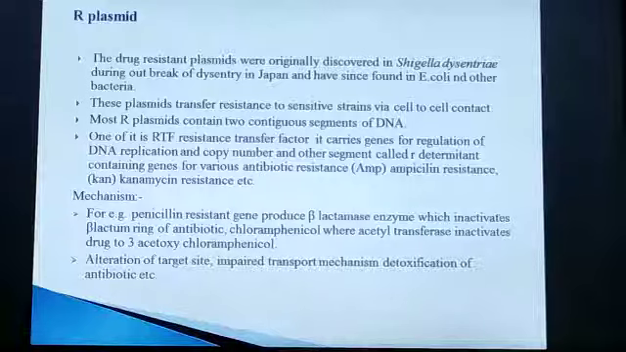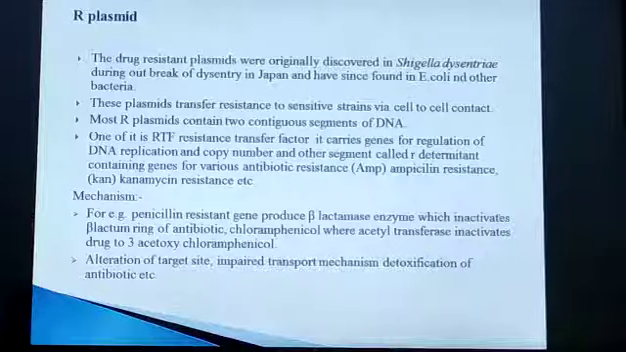Most R plasmids contain two contiguous segments of DNA. One is called the RTF, that is, resistance transfer factor, which carries the genes for the regulation of DNA replication and copy number, and the other segment is called the R determinant, having the genes for various antibiotic resistances, for example ampicillin, kanamycin, chloramphenicol, tetracycline, etc.